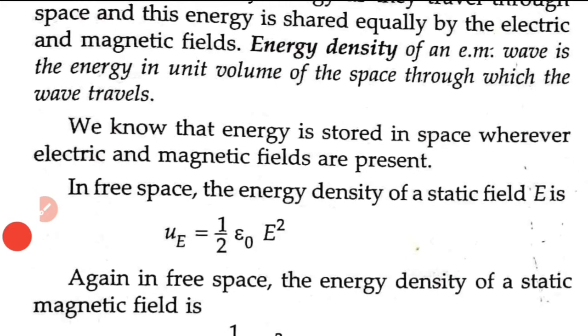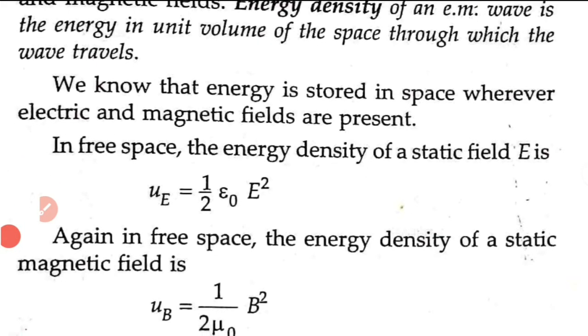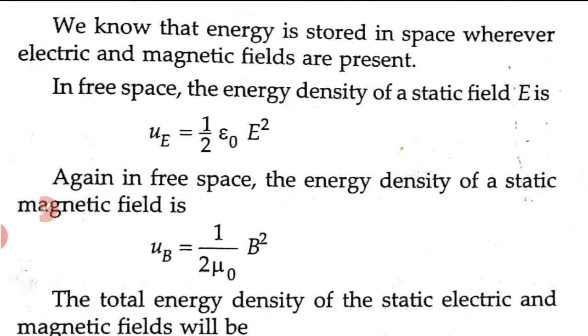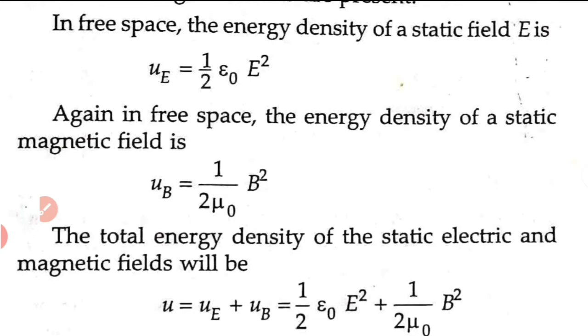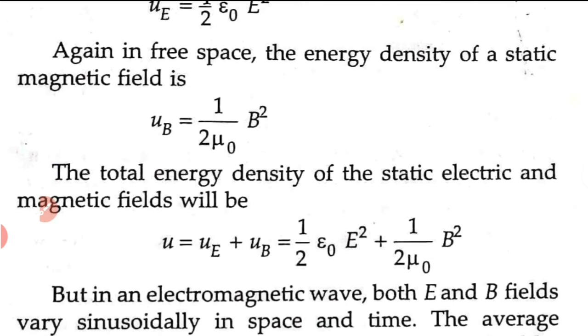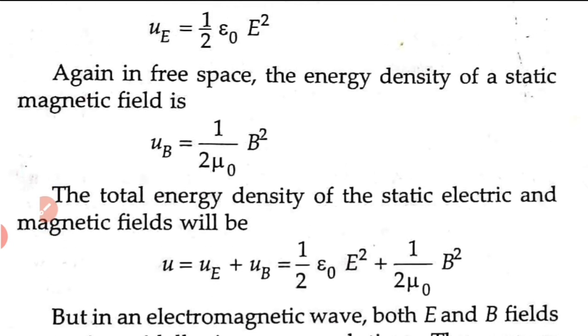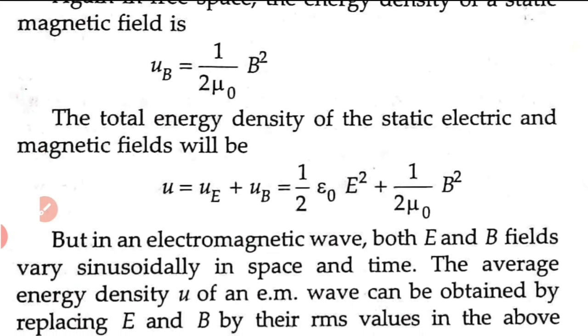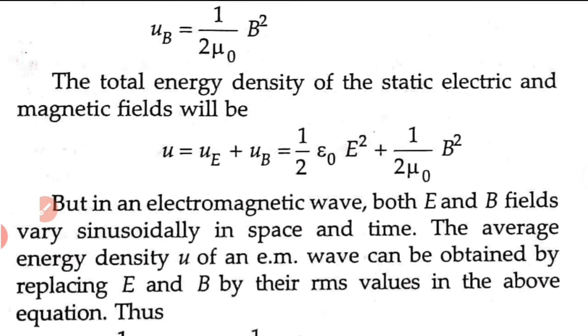We have already studied that associated with an electric field, we have an energy density U_E equal to half epsilon 0 E squared, and the energy density of static magnetic field is 1 by 2 mu 0 B squared, where E and B are the electric field and magnetic field respectively. So the total energy density with static electric field and magnetic field will be the sum of the two. That means U is equal to half epsilon 0 E squared plus 1 by 2 mu 0 into B squared.